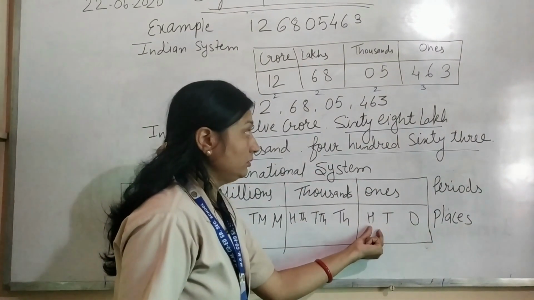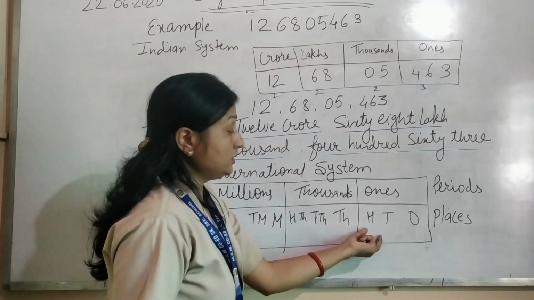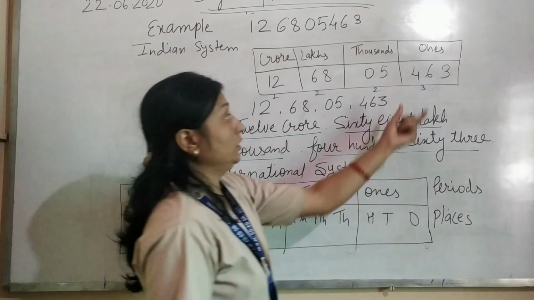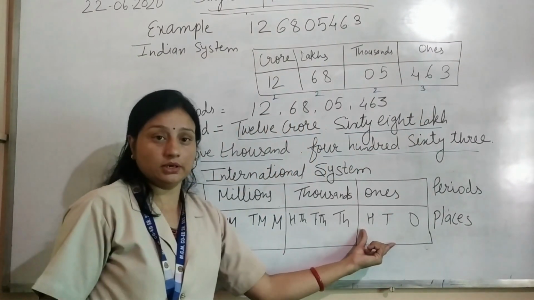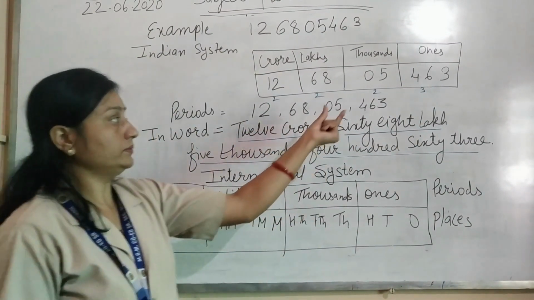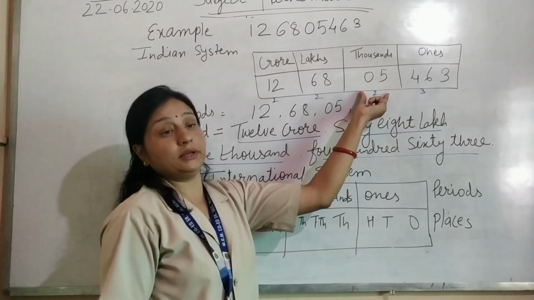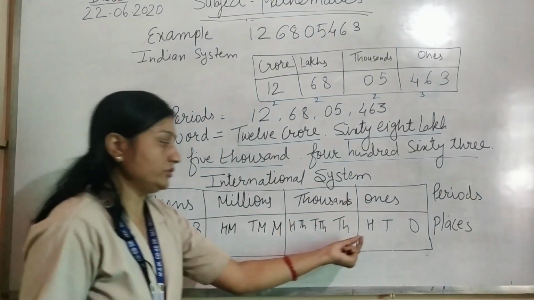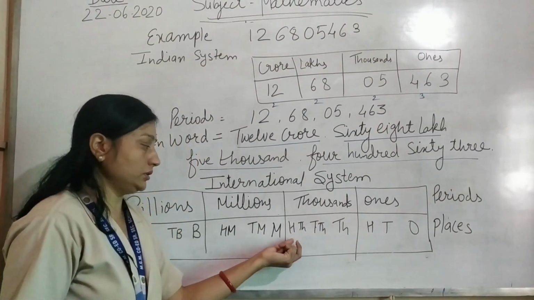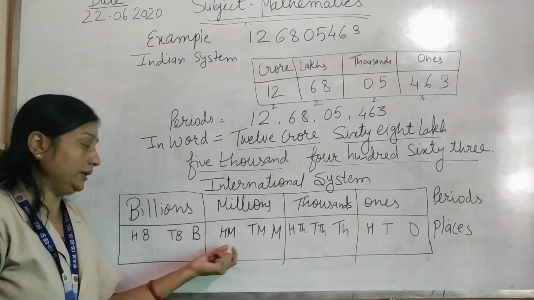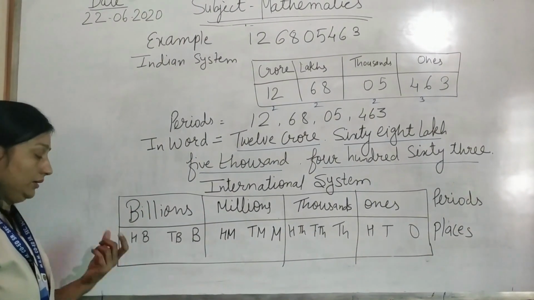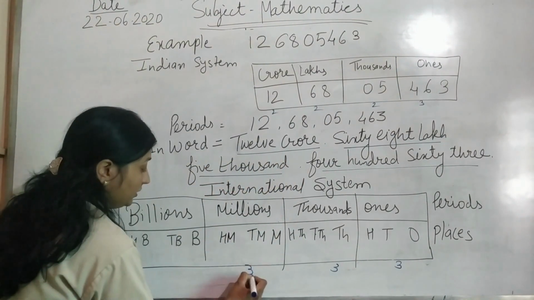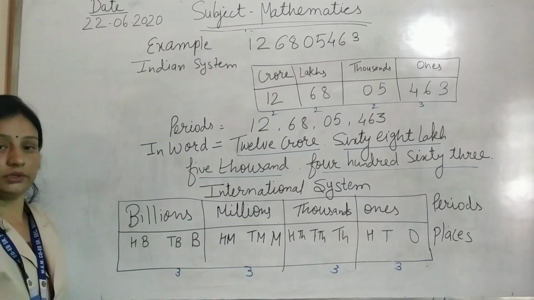The Indian system and the international system are the same for the ones period: ones, tens, hundred. After that, in the Indian system, pairs are of 2 digits, but in the international system, pairs are of 3 digits. Ones, tens, hundred, 1,000, 10,000, 100,000, million, 10 million, 100 million, billion, 10 billion and 100 billion. So it is 3 digits, 3 digits, 3 digits and 3 digits.